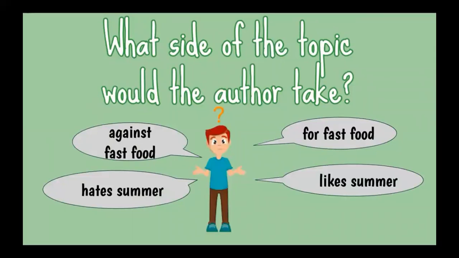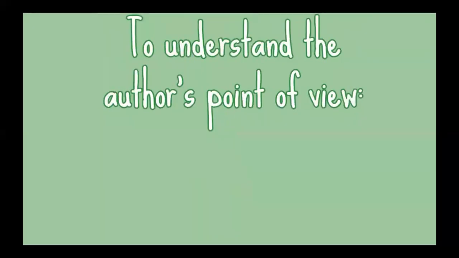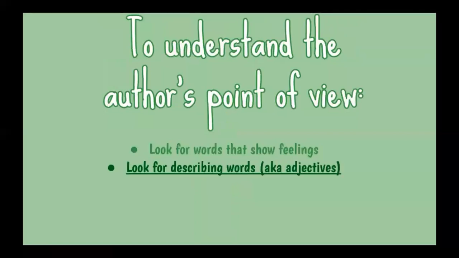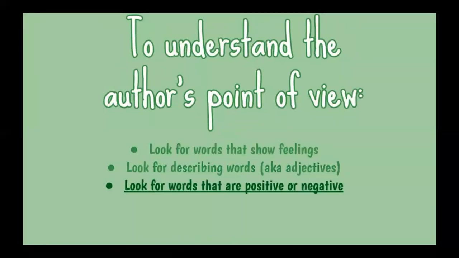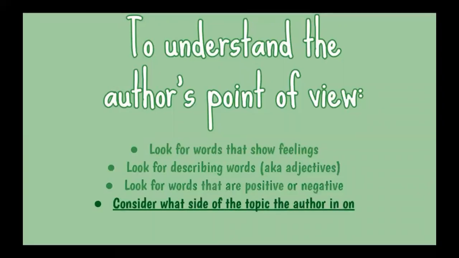So to quickly review some strategies you can take to help you understand what the author's point of view is, we can look for words that show feelings. Look for describing words like adjectives. Look for words that are positive or negative, and these can be action words like verbs, or they can be describing words like adjectives. And lastly, consider what side of the topic the author is on. These are all helpful tips to help you find the author's point of view.